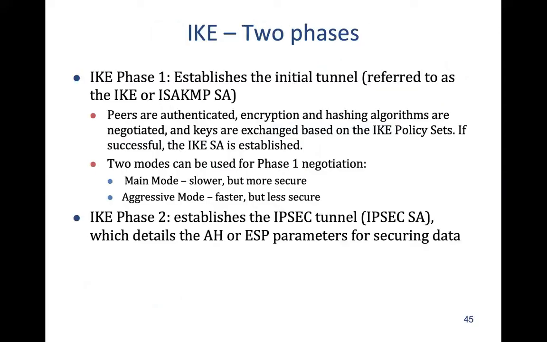So IKE has two phases. The first phase is establishment of the initial tunnel, which is called the IKE or ISAKMP Security Association, where peers are authenticated, encryption and hashing algorithms are negotiated, and keys are exchanged based on the IKE policy set. If successful, then the IKE Security Association is established.